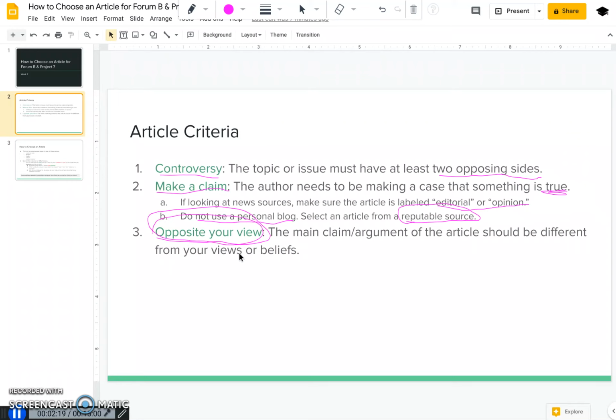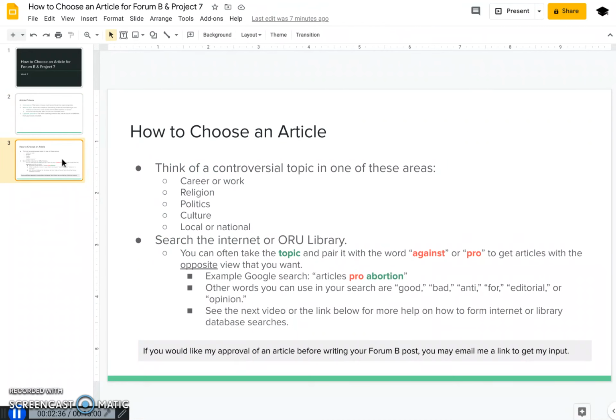Now, lastly, and this one is very important, you must select an article that has the opposite view of your own. Okay, so remember for Project 7, you're going to be arguing against this view or this claim that's being made. So right now you're looking for articles that you disagree with, not ones that you agree with. Okay, so selecting an article.